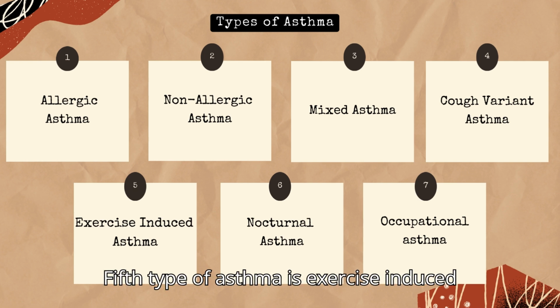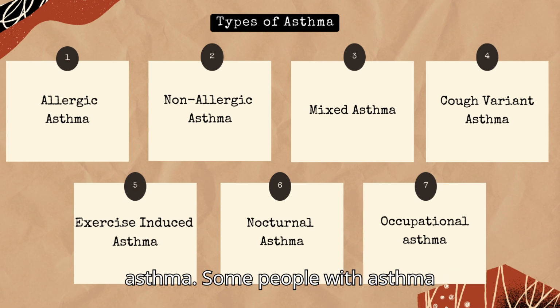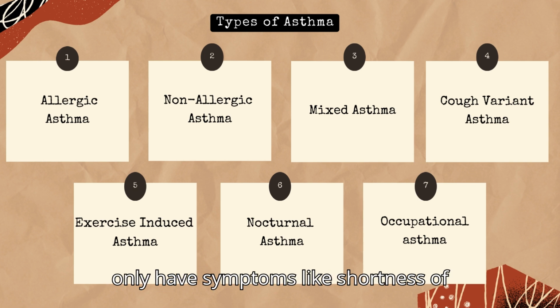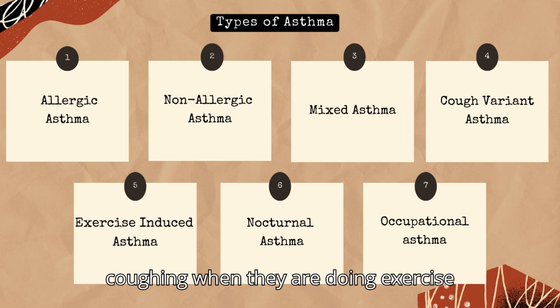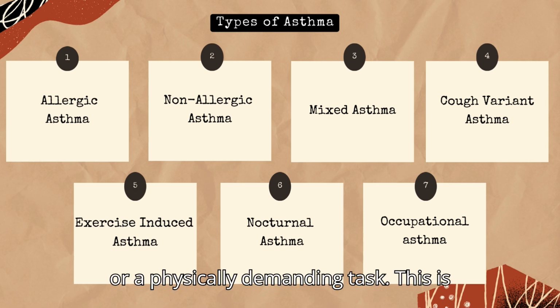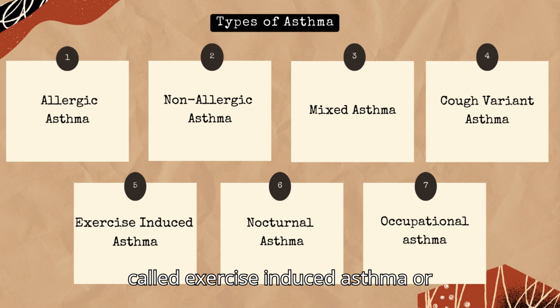The fifth type of asthma is exercise-induced asthma. Some people with asthma only have symptoms like shortness of breath, chest tightness, wheezing, or coughing when they're doing exercise or physically demanding tasks. This is called exercise-induced asthma or exercise-induced bronchospasm.